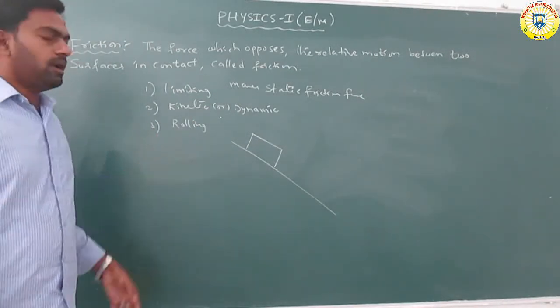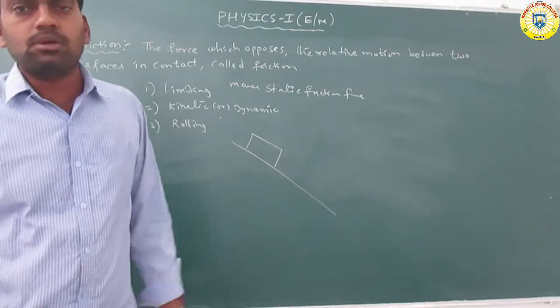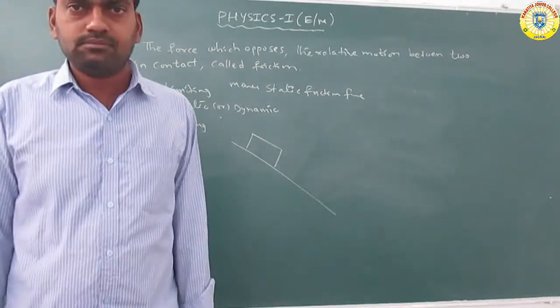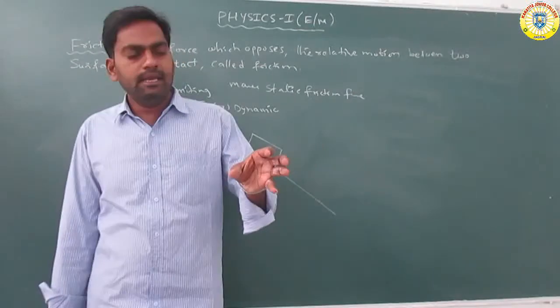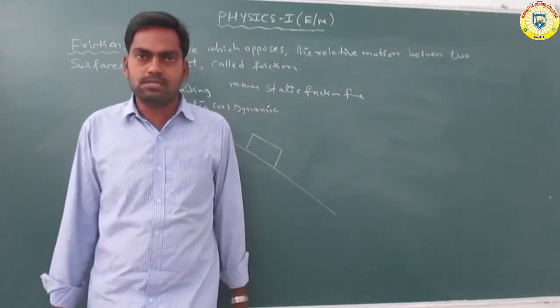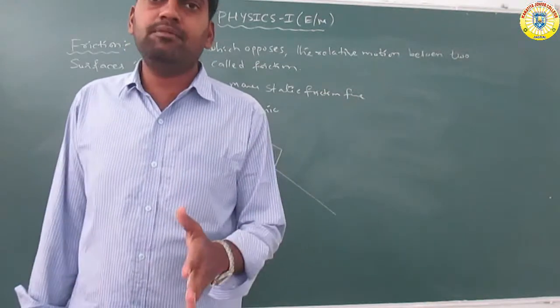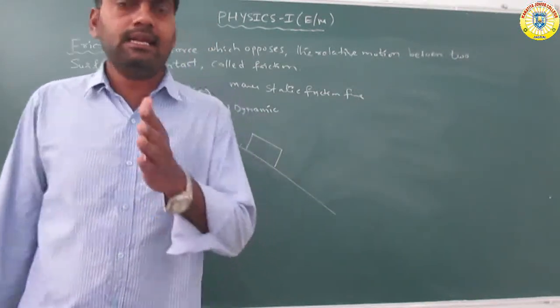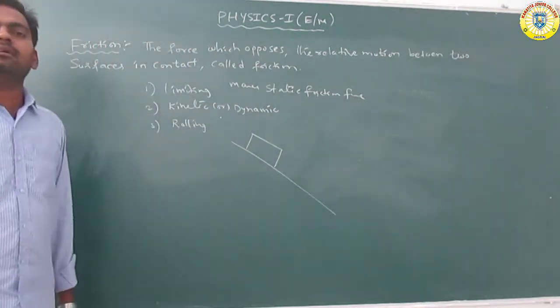Okay, so now another one is taken: rolling. The rolling friction is also the same. That means one body is rolling on another body. The opposing frictional force between the two bodies in contact is called the rolling frictional force.